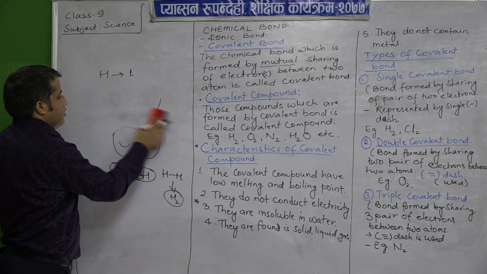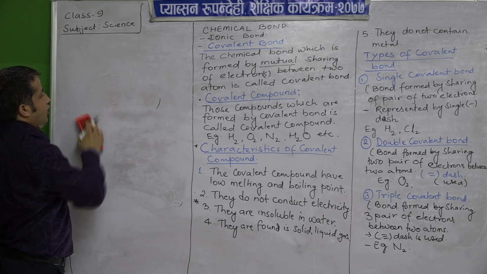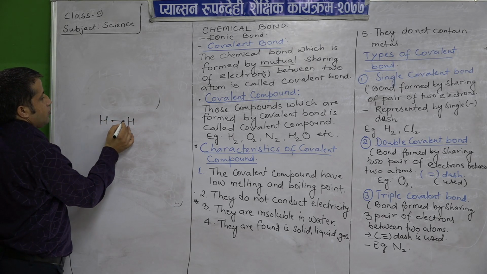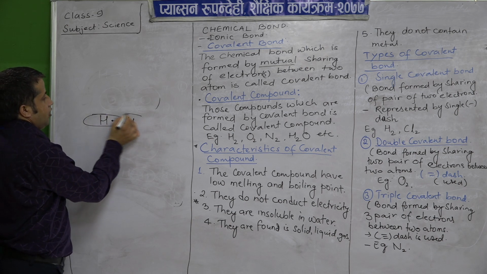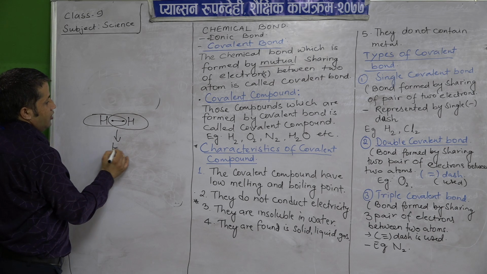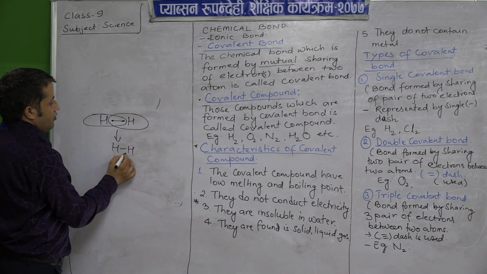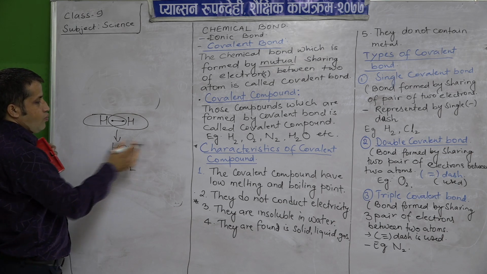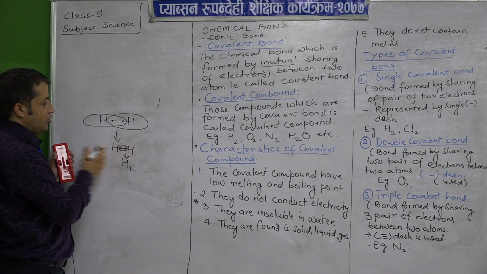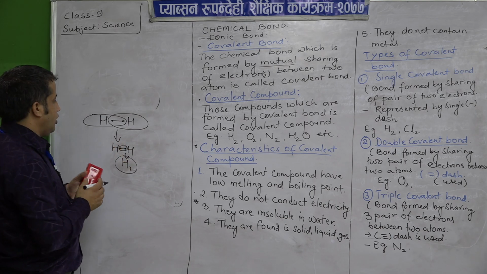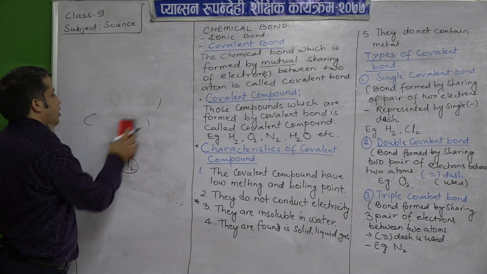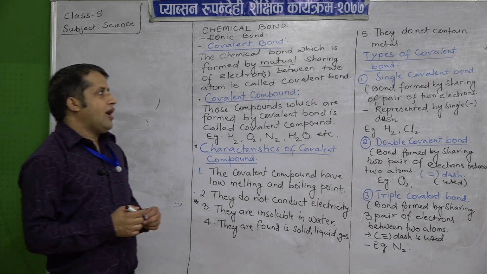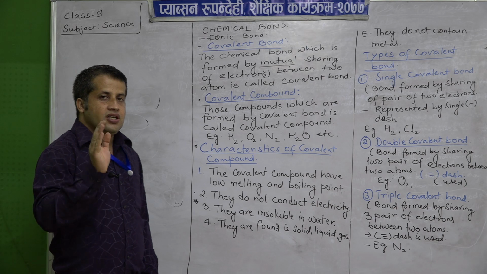In a simple manner, how can we show it by dot structure? H dot, this is also H dot, they come close to each other and share with each other. Like this, in this case H2 is formed. A single dash is used. Single dash means there are two electrons shared between them, one electron from each, to form a hydrogen molecule. So it is a hydrogen molecule with a single covalent bond. The type of covalent bond we have studied is the single covalent bond.